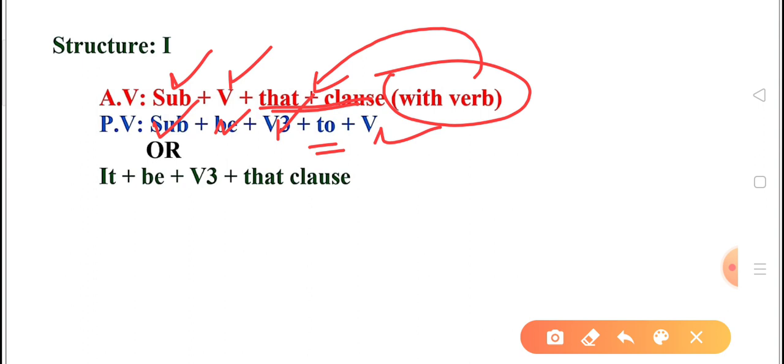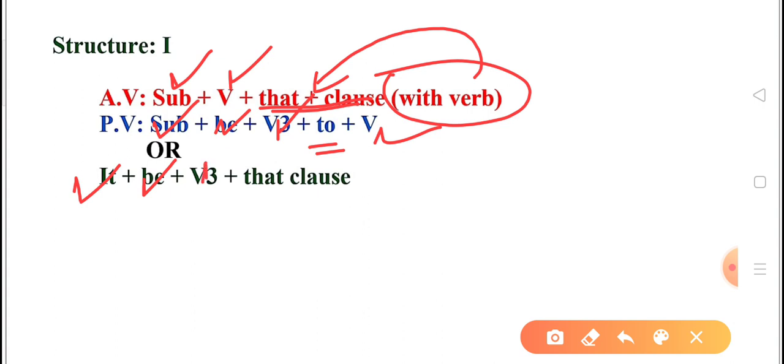Or there is one more way to change this active into passive. In that way the passive will start with it, a dummy subject, followed by a be form, any form of be as per the situation.